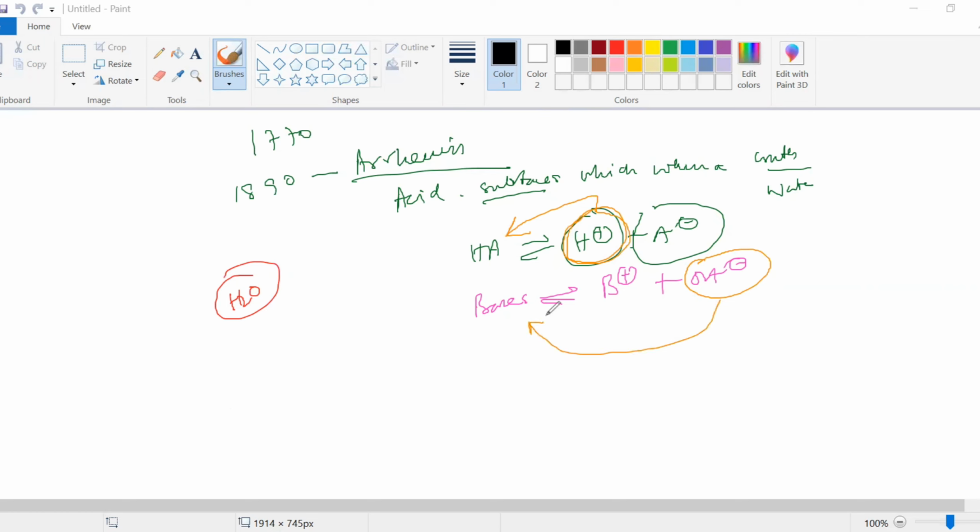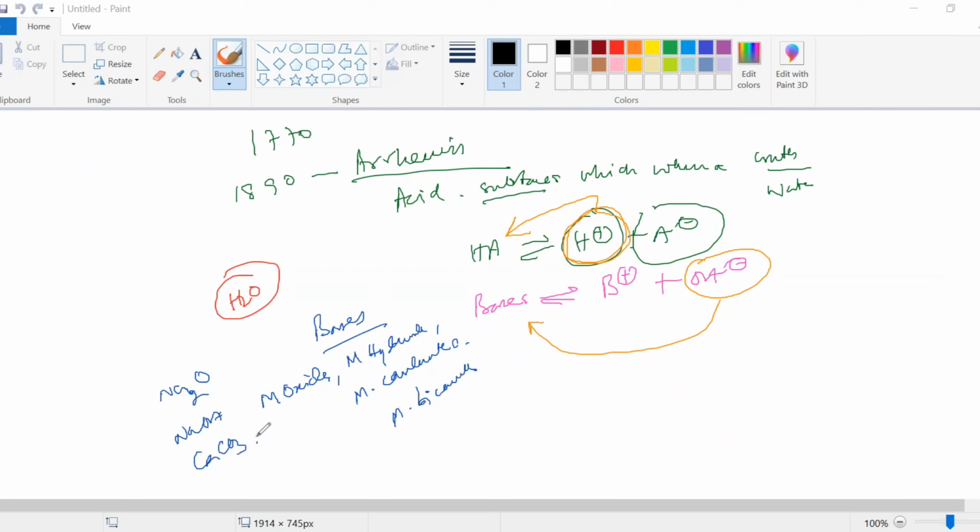Now, there are many bases. Please write it down in your chemistry school copy. Bases can be metal oxides, metal hydroxides, metal carbonates, and metal bicarbonates. See, Na2O is a base. Metal hydroxide, NaOH, is a base. Metal carbonate, calcium carbonate, is a base. Metal bicarbonate, calcium bicarbonate, Ca(HCO3)2, is a base. So it is crucial to know that bases can be metal oxides, metal hydroxides, metal carbonates, and metal bicarbonates.